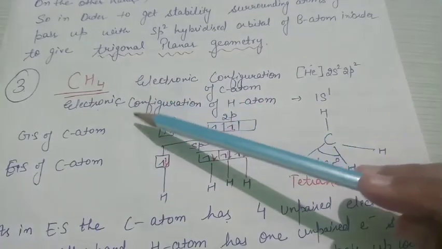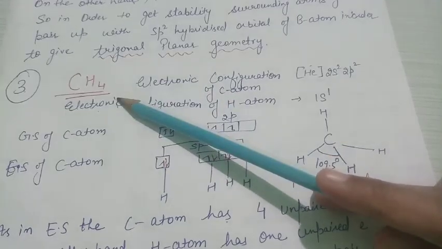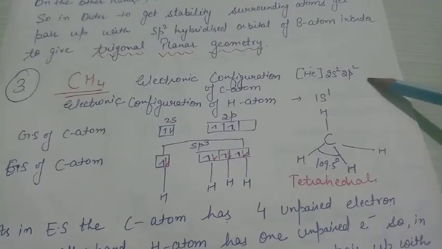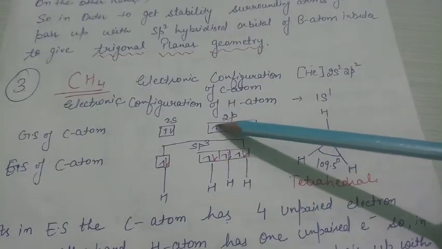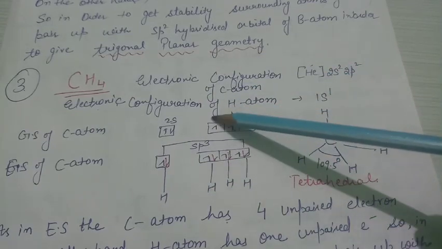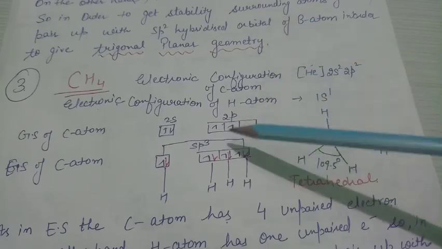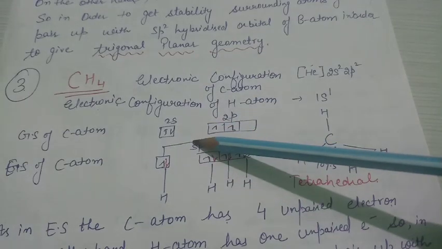The next molecule is CH4. Again you have to find the central atom. There is no doubt in order to decide the central atom here. There is a carbon, so 2s2 2p2. Ground state configuration is 2s2 2p2. Now look at here whether you need an excitation or not. So here 2 unpaired electrons, that means 2 hydrogen atoms are able to form bond with that carbon atom. However, the other 2 remain as such.